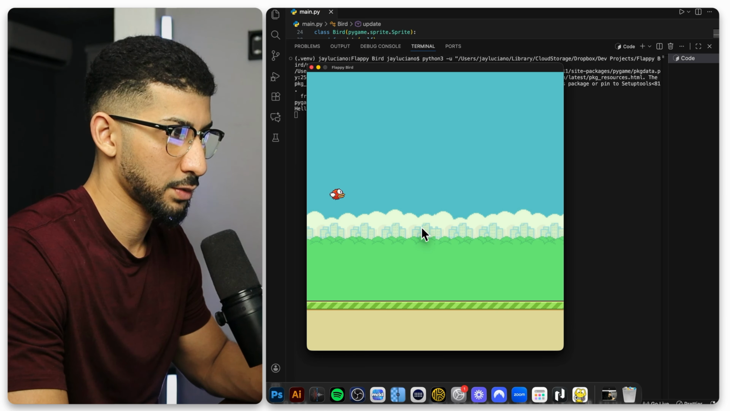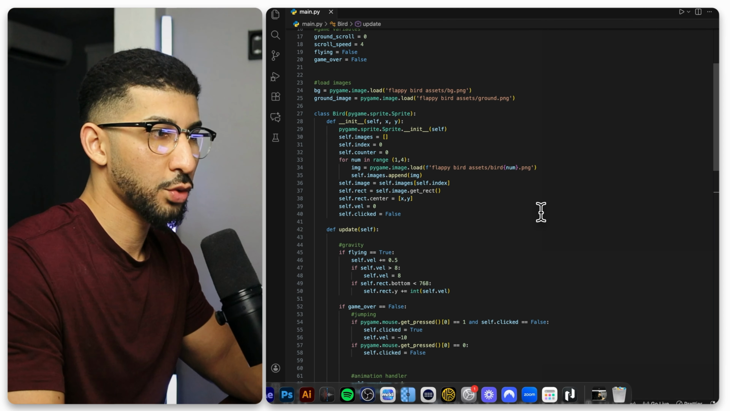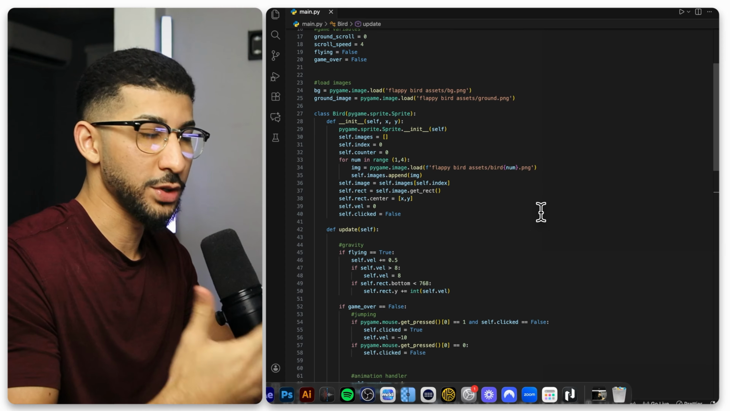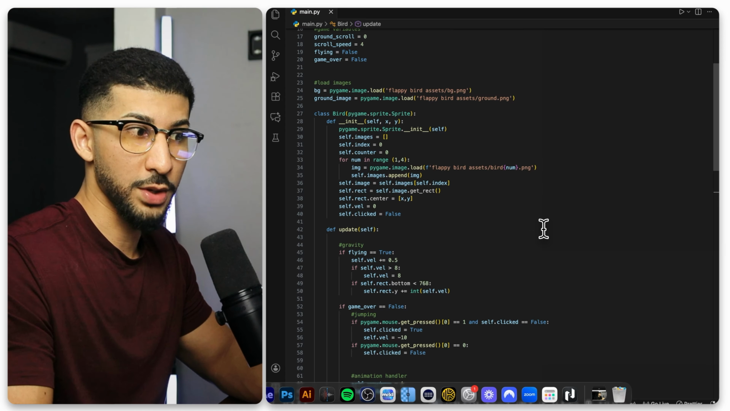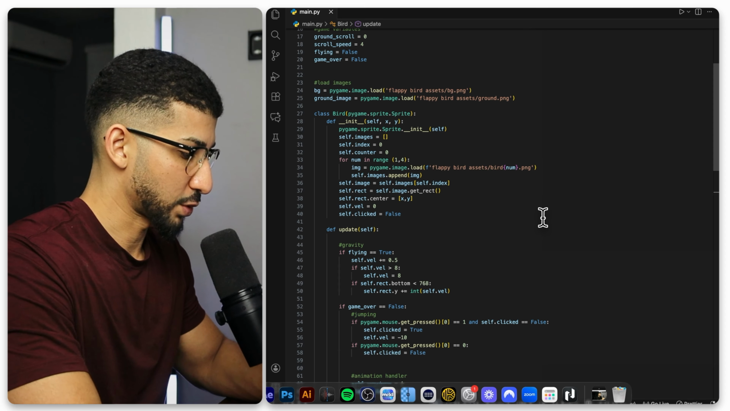All right, so I added a few things to the script where in order to initiate a game, you must left click on your mouse. So now the game doesn't automatically start when you open the app. It'll just start when you actually perform a left click.